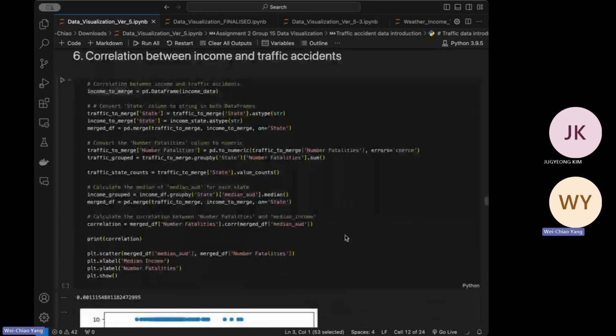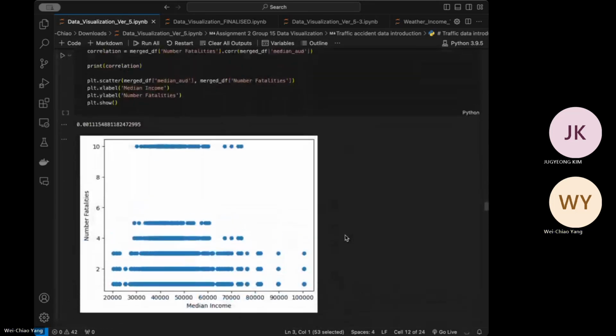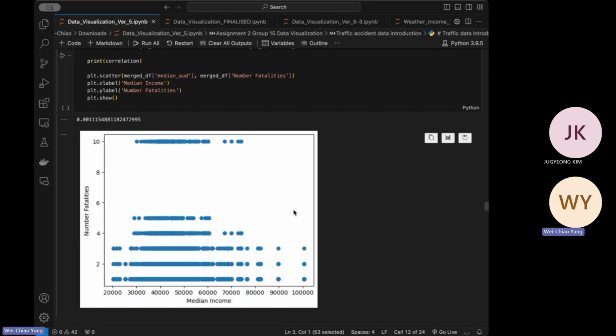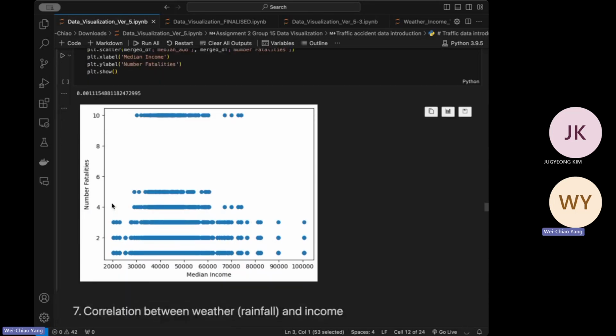Next, I'm going to talk about the correlation between income and traffic accidents. Based on the graph, we can see there's little correlation between income and traffic accident in suburbs. However, it's worth noticing that when the median income is above 80K, the number of fatalities is lower and most of them are under 4.